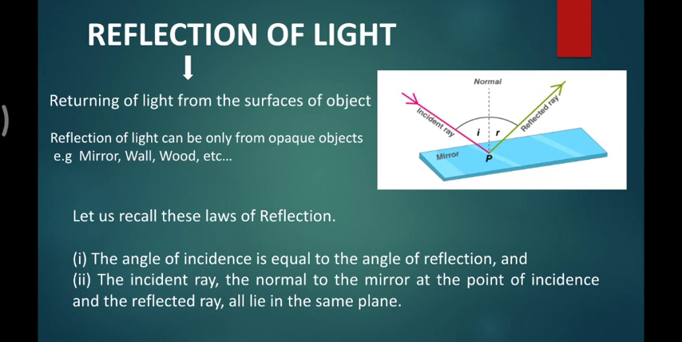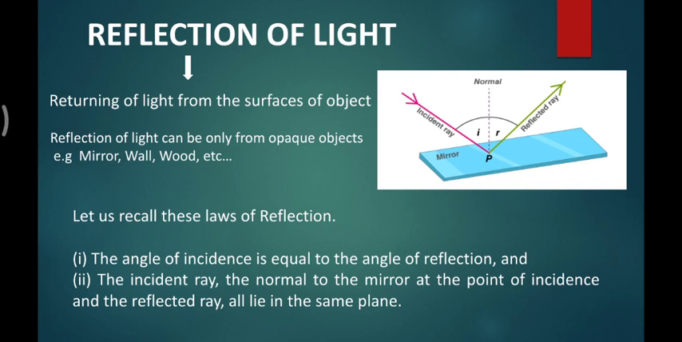The angle between the normal and the incident ray is named the incident angle and is represented by i, as you can see in the figure. The angle between the reflected ray and the normal is represented by r, and is called the angle of reflection. These two, angle i and angle r, should be equal. That is the explanation of the first law of reflection.